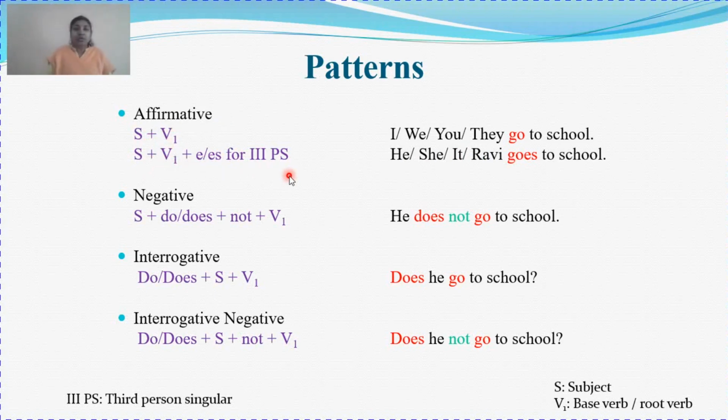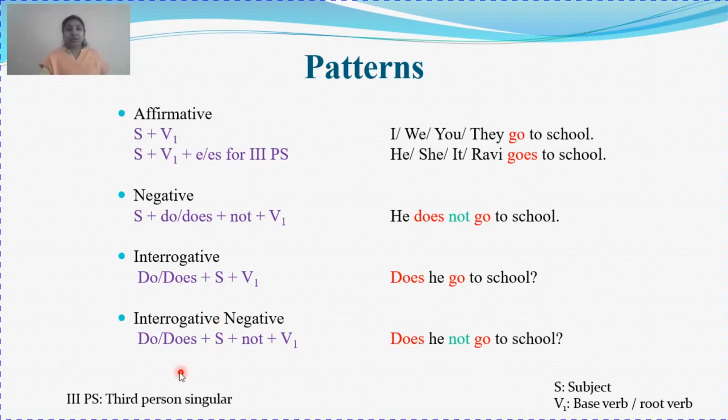Clear? Now here we are going to use the base verb as it is. But now when we are going to frame negative, interrogative or interrogative negative, we need the help of an auxiliary verb. Now what is an auxiliary verb? Auxiliary verb is a helping verb. It means along with the main verb, you will have one more verb as auxiliary verb. All these helping verbs we have also studied in the verb chapter.